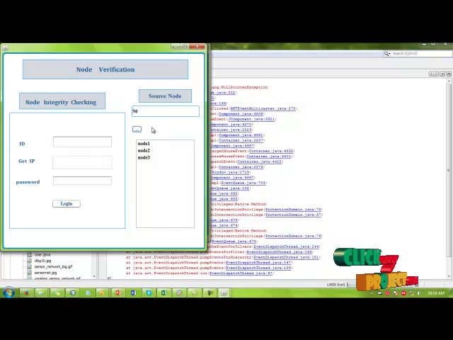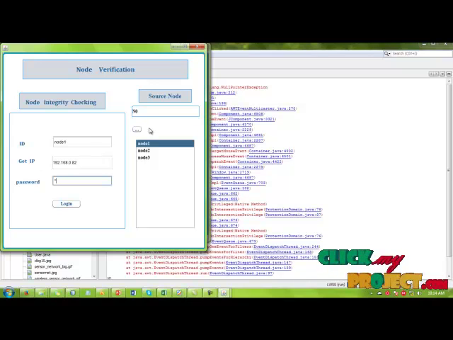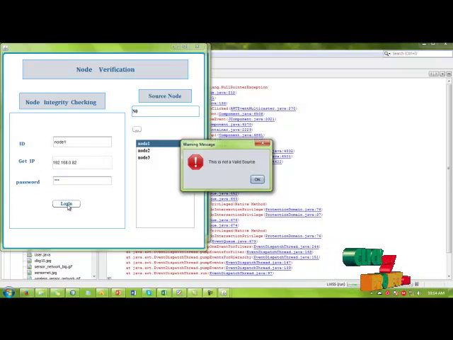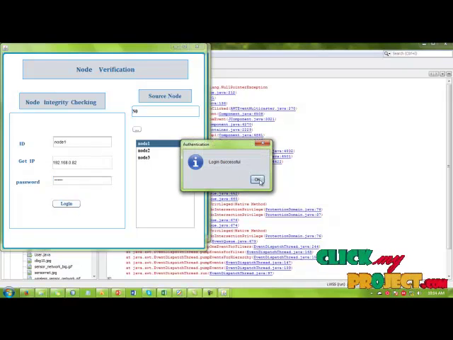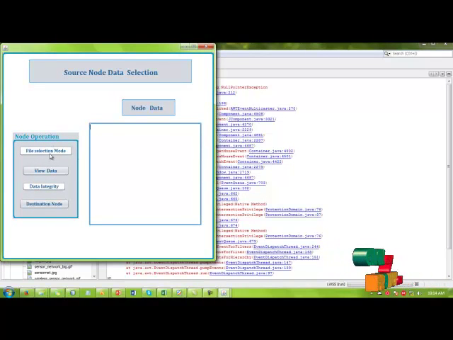In that network, it contains three types of nodes. You choose one, get the IP address of your system, then enter the password. Verifying. Then we send data through this particular node. In that network N0, we choose node 1 as the source node.